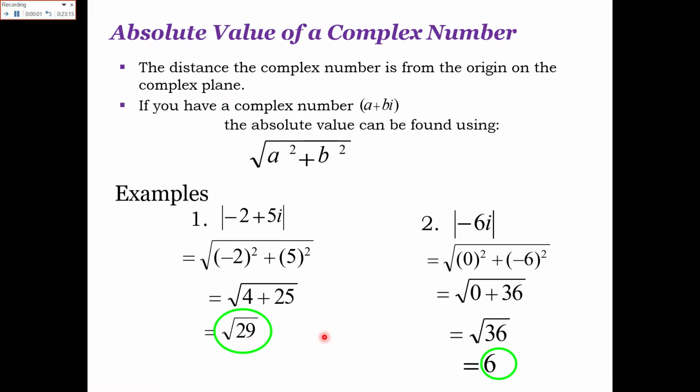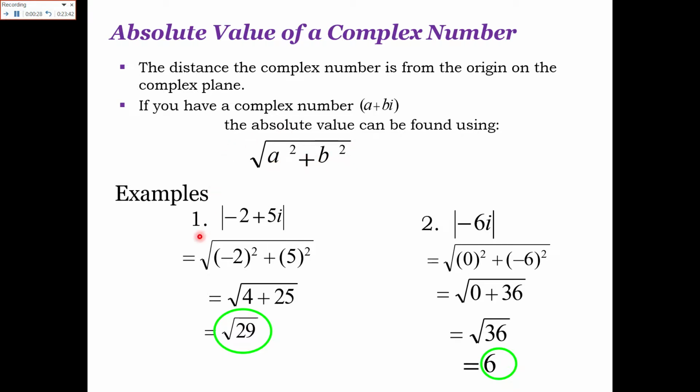Now the absolute value of a complex number. The absolute value of a complex number is the distance of the complex number from the origin, to the point where it lies on the complex plane. If you have a complex number a plus b iota, its absolute value, or modulus, is given by the square root of a square plus b square.